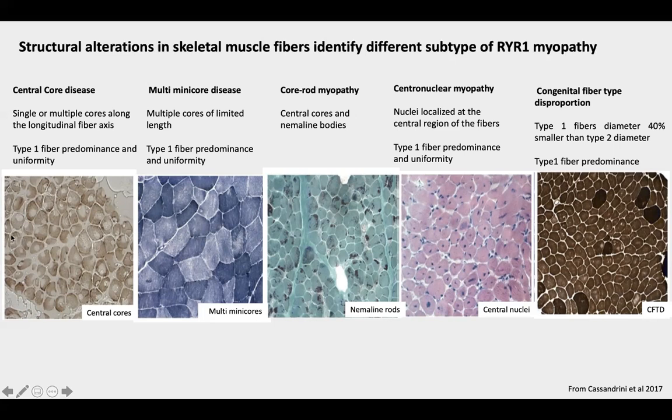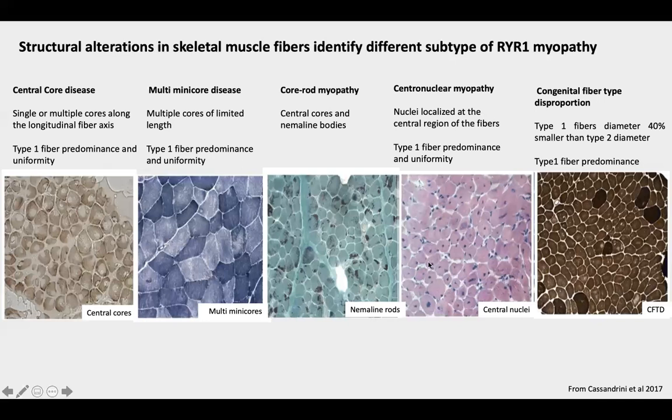Both cores present in central core and multiminicore diseases are the result of areas of reduced mitochondrial oxidative enzyme activity that is due either to mitochondrial deficiency or depletion. Nemaline bodies are found in nemaline myopathy or core-rod myopathy.